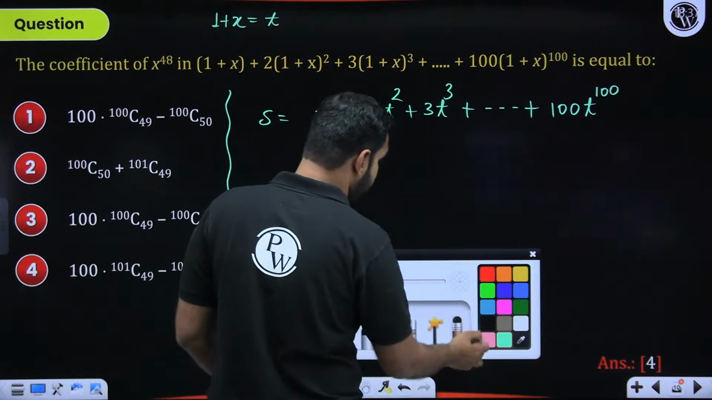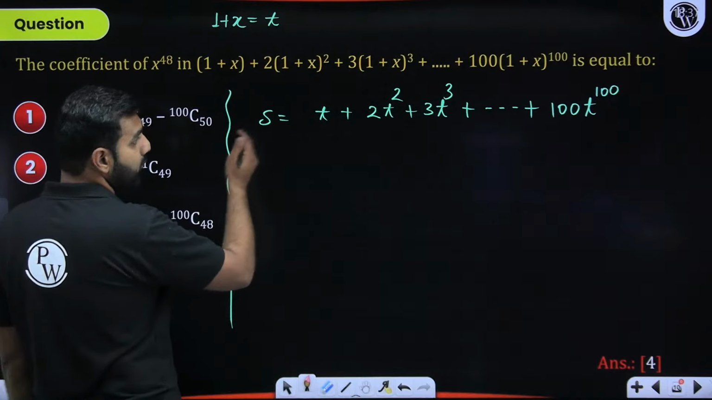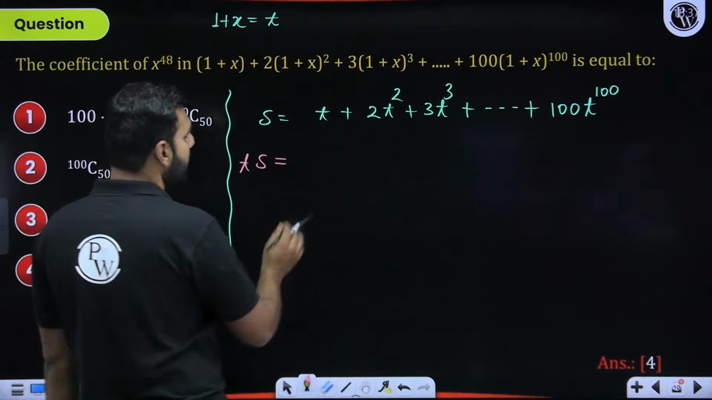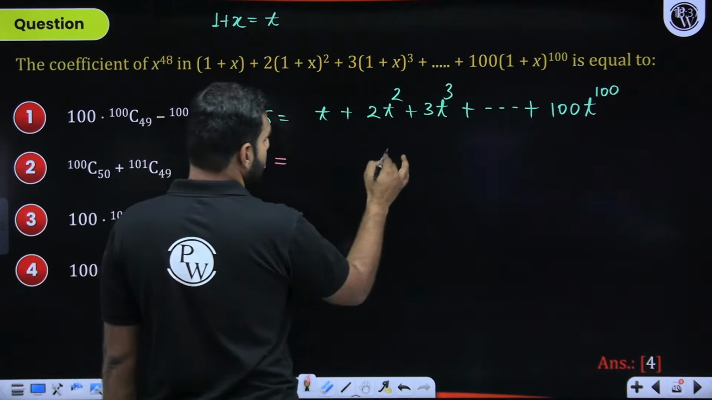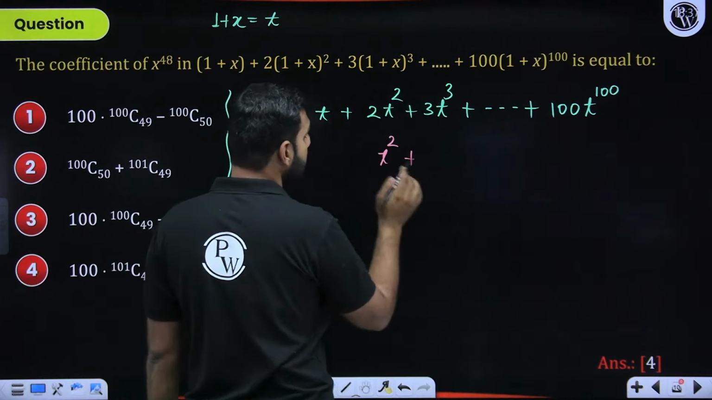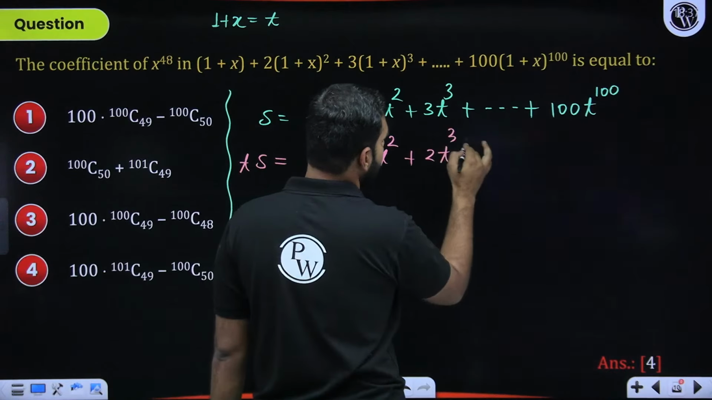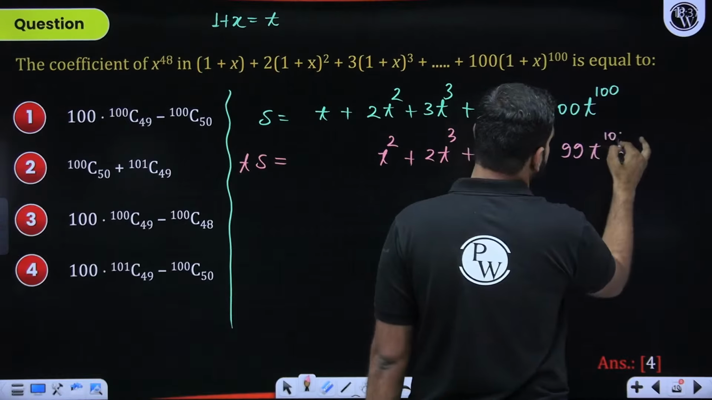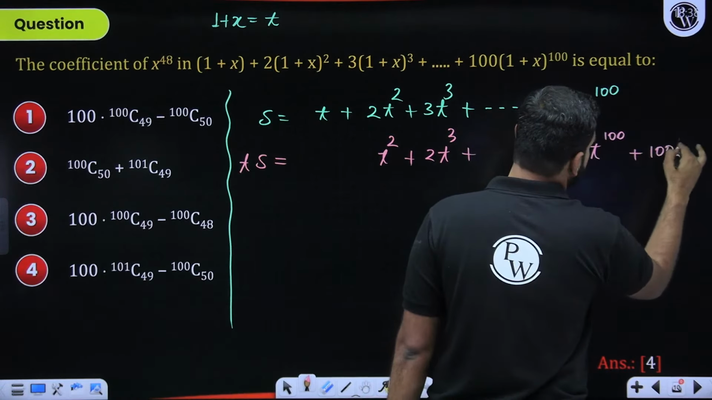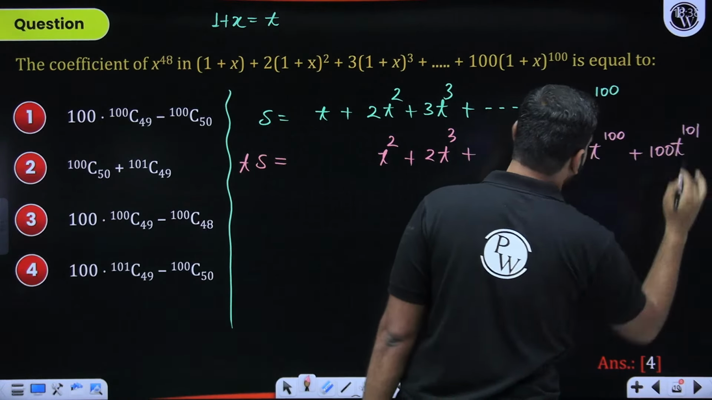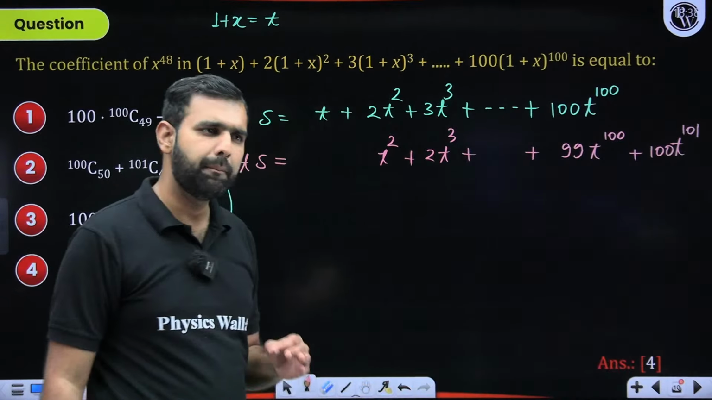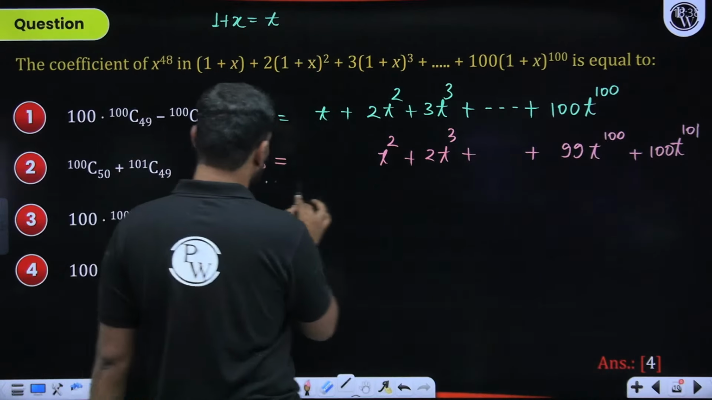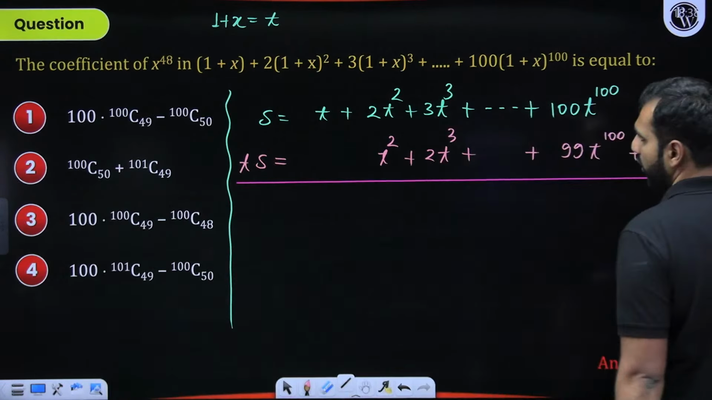How do we solve this kind of expression? We multiply both the sides by t. So this will be St. What do I get from here? t square, that I write here. Then 2t cube, that I write here. And so on, and here I'll have 99 t to the power 100 plus 100 t to the power 101. I hope you have understood this particular part, the basic or the standard method of solving an AGP. So with that, I think our job is almost done.